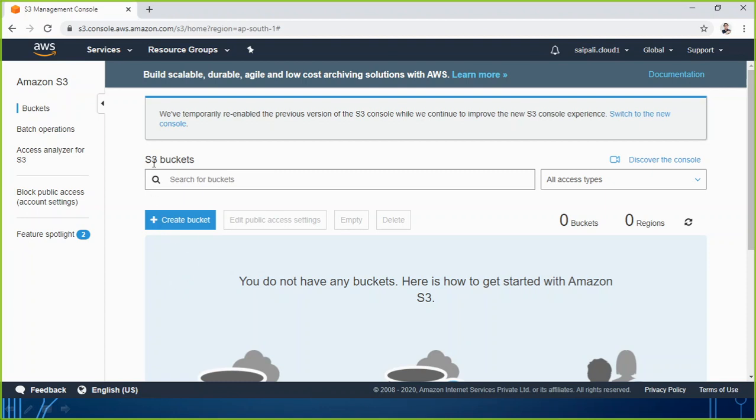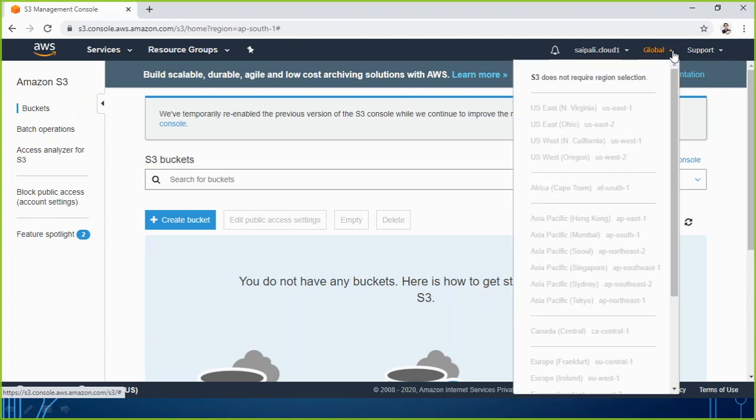You see, when I choose S3, it is just asking me to create a bucket, but before that, the service name is S3. This service is a global service. If I choose the S3 service, you see here it is telling me what region I am in right now: global. S3 doesn't require region selection, because S3 is a global service. So for global services, you don't need to specify any region. It is going to be globally available.